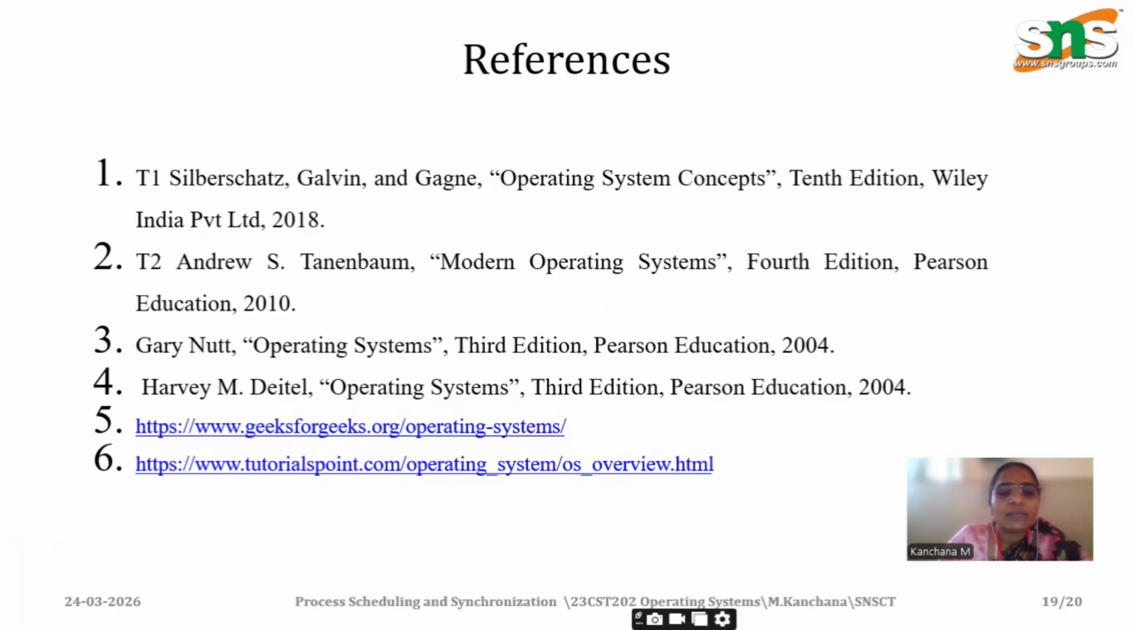I highly recommend these references, and I have used these references for this presentation. These books are called the Bibles of operating systems.